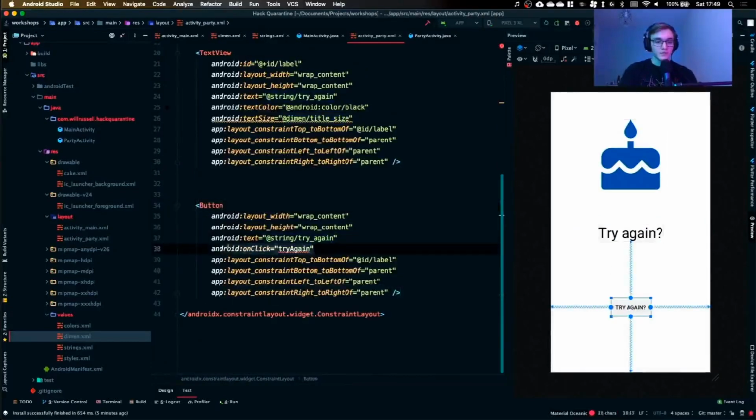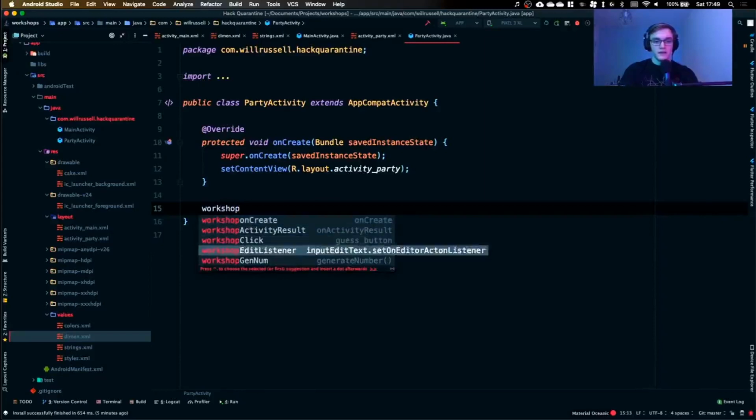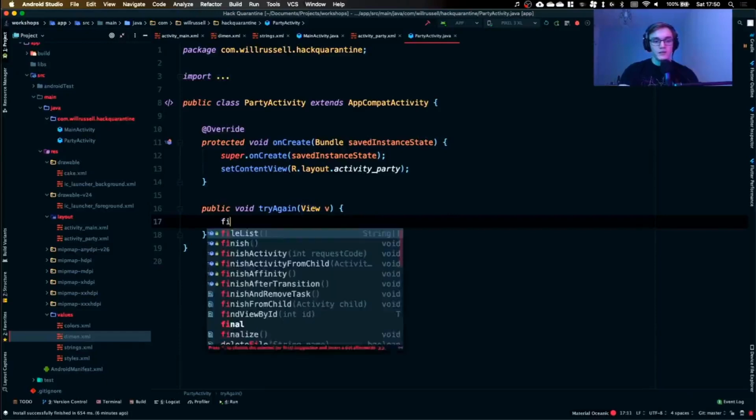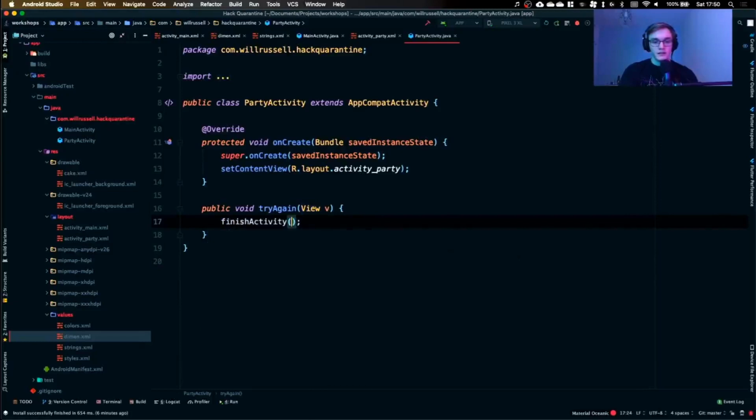However, it doesn't work because it doesn't know what this try again method's called. So if I hop back over to our party activity, I can make a nice try again thing, but I don't seem to have one, which is a little bit of a problem. So we're going to make one ourselves. I'm going to call it tryAgain. And in here, we'll give it a view, like I mentioned earlier. Make sure to import your view class. And then all I'm going to get it to do is finish the activity with the number 1. So it will give it back to our parent, our other class.